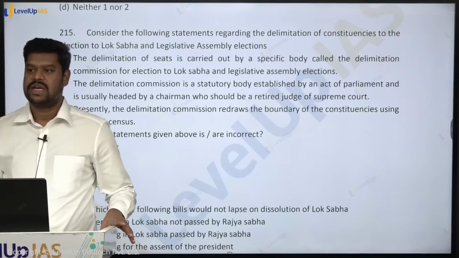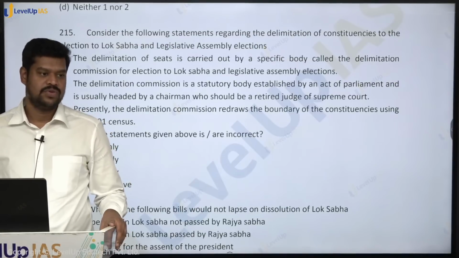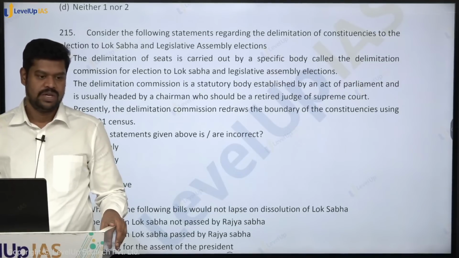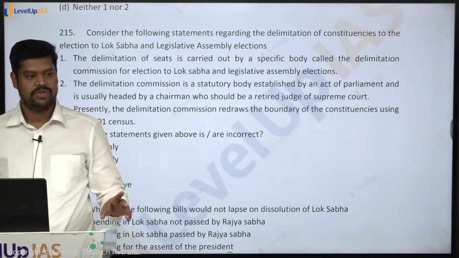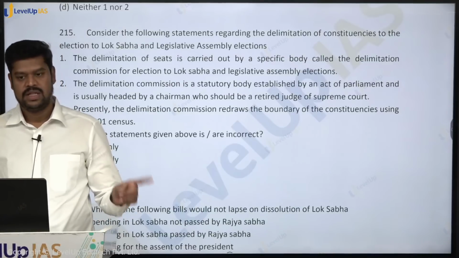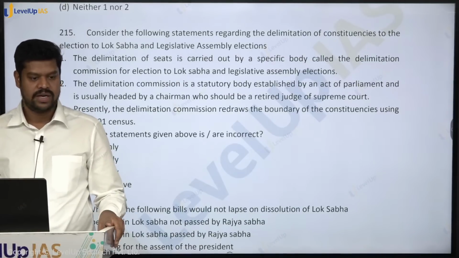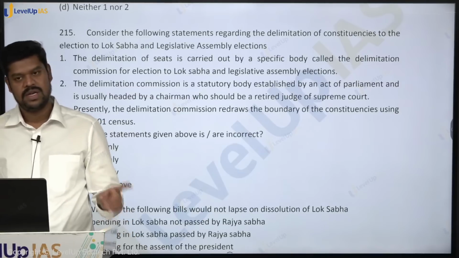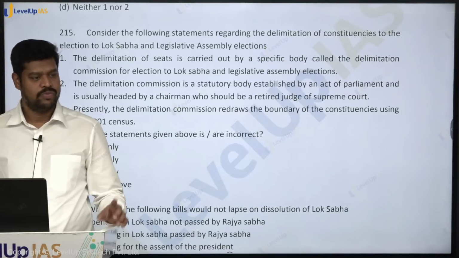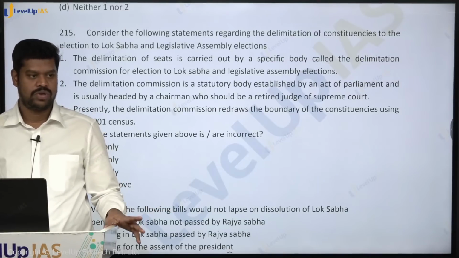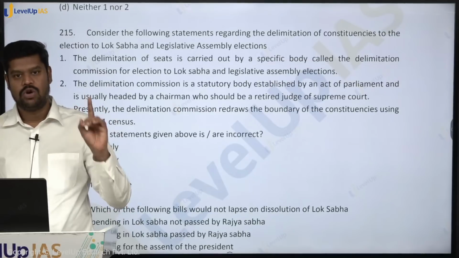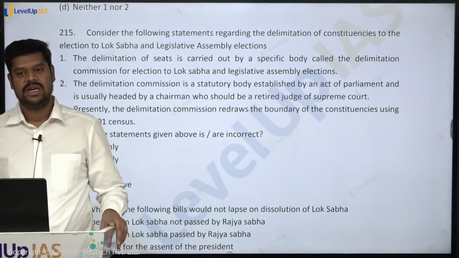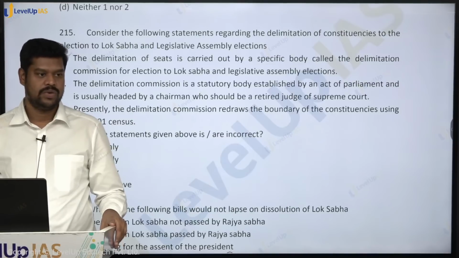Now so far, after the commencement of the Constitution, how many times do you think the Delimitation Commission has been established? 4 times. One in 1952, based on the 1951 census, then again in 1963 based on the 1961 census, 1973 based on the 1971 census, and then again in the year 2002, which is done on the basis of the 2001 census. But remember, the total number of seats is always based on the 1971 census till the first census is published after 2026.